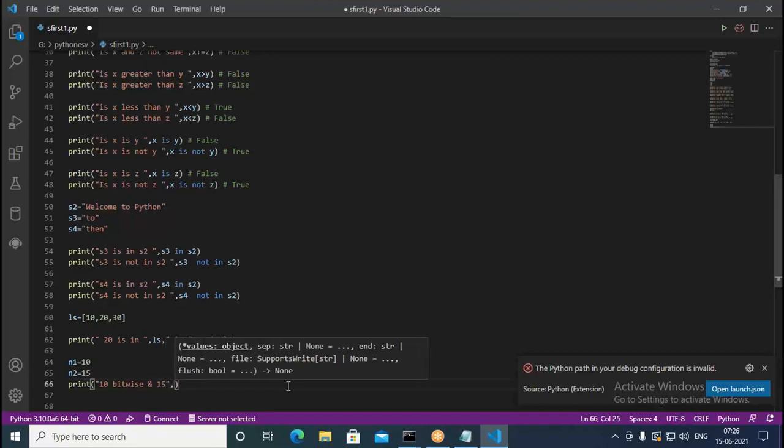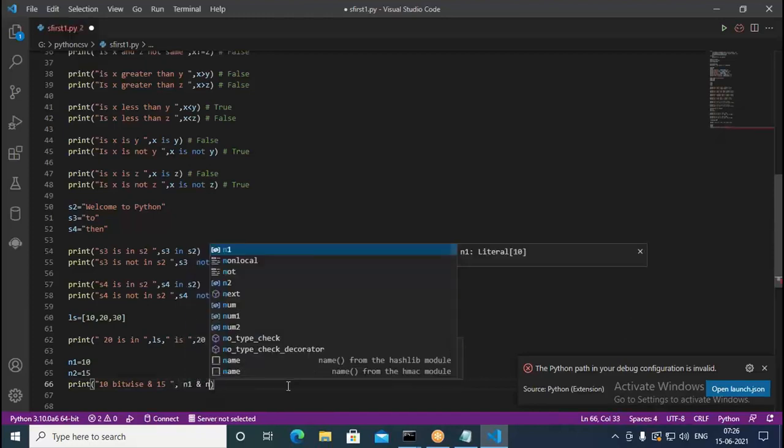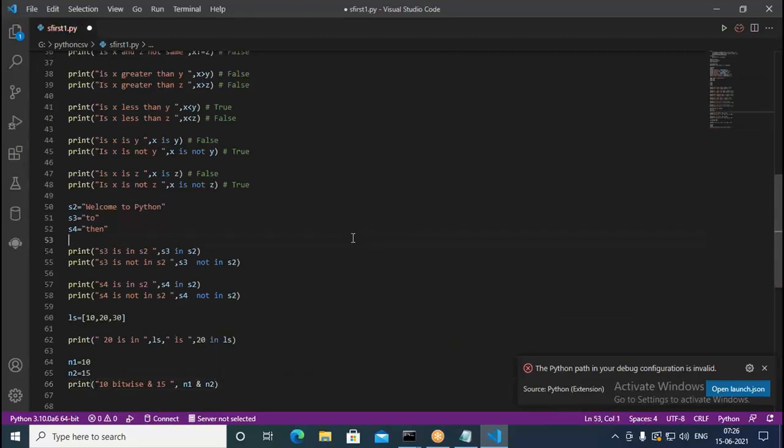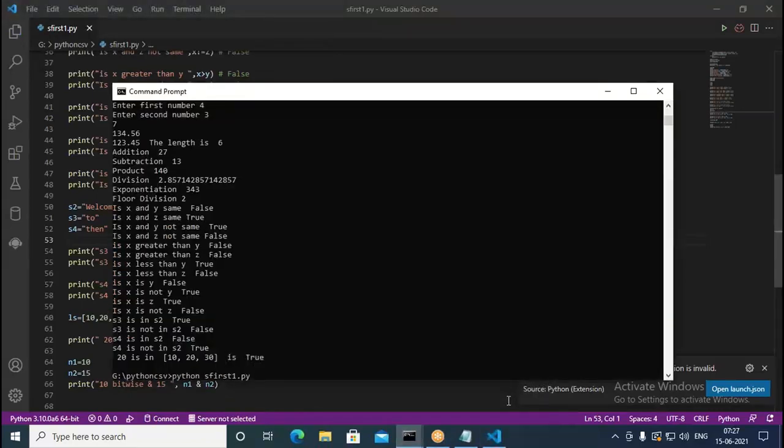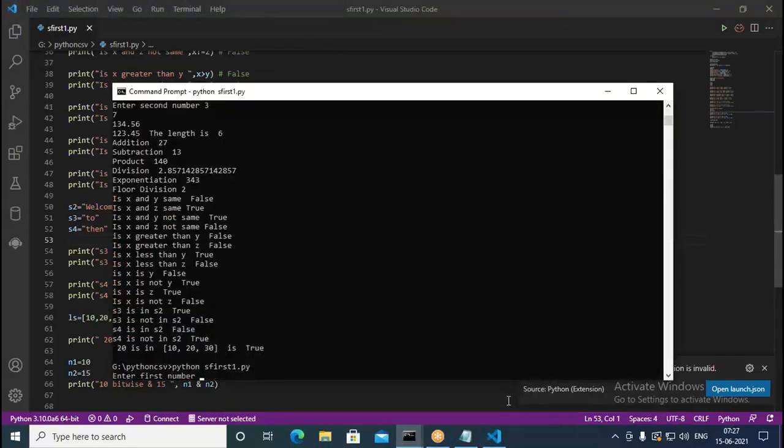What is the result we get here? We need to use the bitwise operator and write N1 and N2. This has to print 10 only. So let us run that and see. What does it say here, 10 bitwise AND 15 is how much? You are getting 10. So what we did was correct.